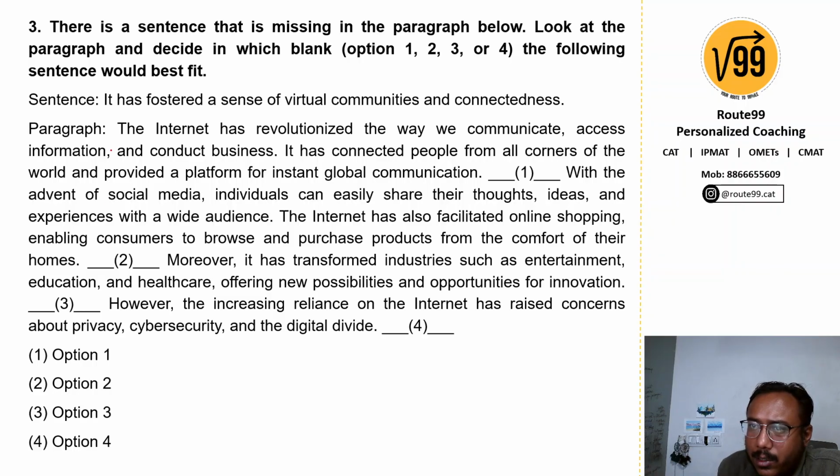Let's look at the sentence. It has fostered a sense of virtual communities and connectedness. Something has fostered or helped, right? Hopefully it is the internet. Let's see. The internet has revolutionized the way we communicate, access information and conduct business. Okay, so it has been a very big revolution. Fair. It has connected people from all corners of the world and provided a platform for global communication. What it has done, it has basically connected people from all across the world and provided a platform for communication.